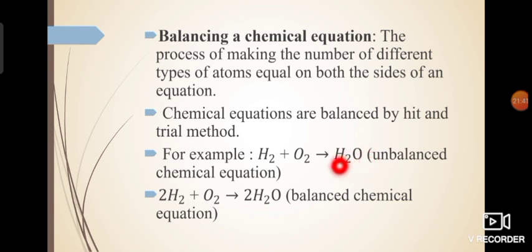So when you are adding 2 over here, just see, oxygen becomes 2, but the problem is that hydrogen also becomes 4. 2 into 2, you are adding 2 as a multiplier, so it will get multiplied with the subscript, and that is why hydrogen becomes 4. Now it was earlier 2 only, so what you can do is add multiplier 2 over here also. This makes the hydrogen atoms 4 on both sides of the reaction and oxygen atoms 2 on both sides of the reaction. I hope you have understood.